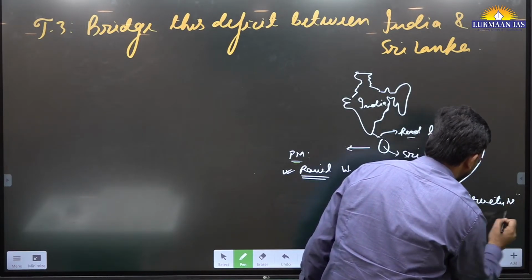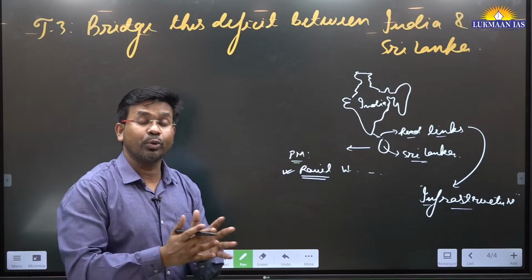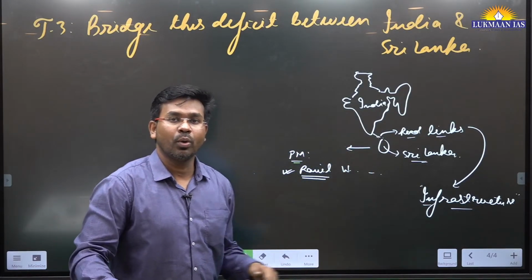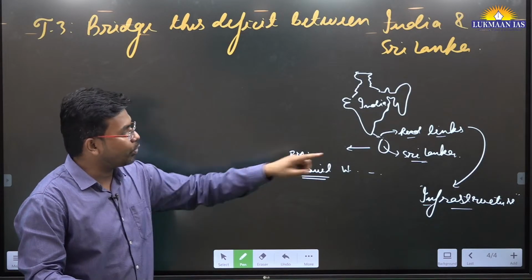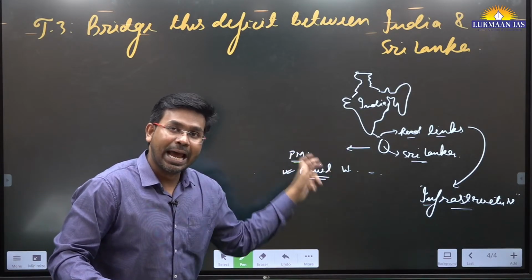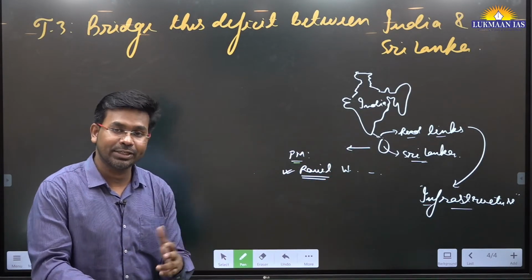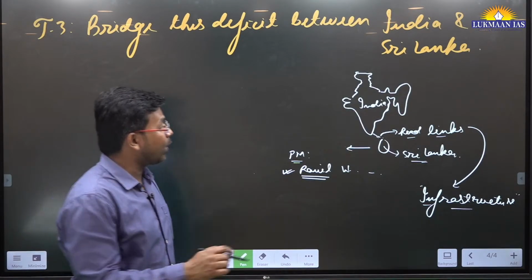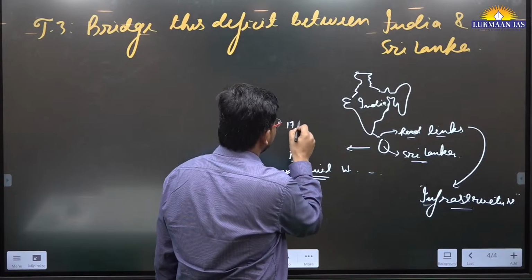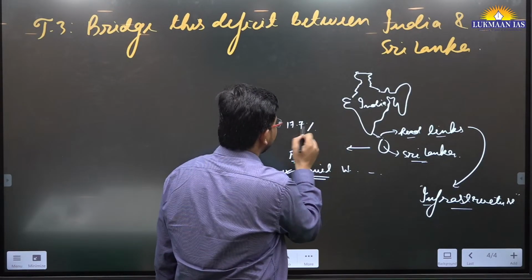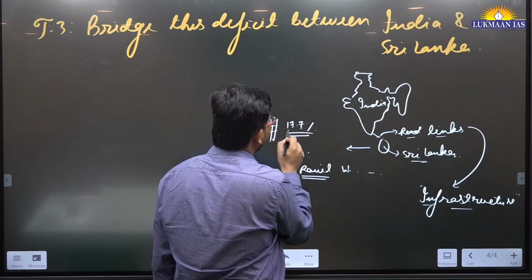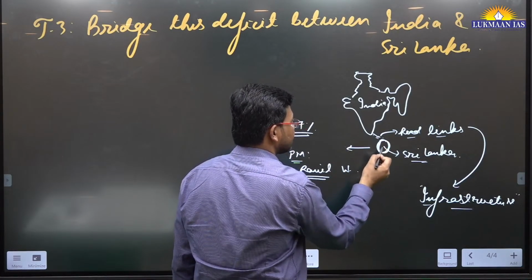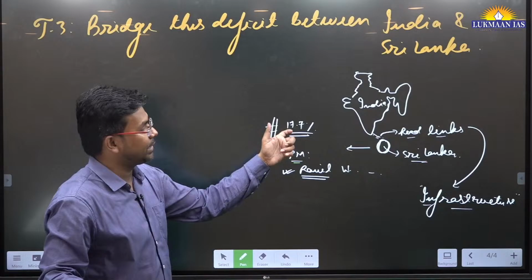Because of this infrastructure project, more people to people contact will happen. The economy of Sri Lanka is going to grow more. Why is the economy of Sri Lanka going to grow more? Because Sri Lanka is an island nation. Most of the revenue that it generates is from tourism activities. And from India, around 17.7% of tourists go to Sri Lanka. So Sri Lanka receives huge revenue from India.